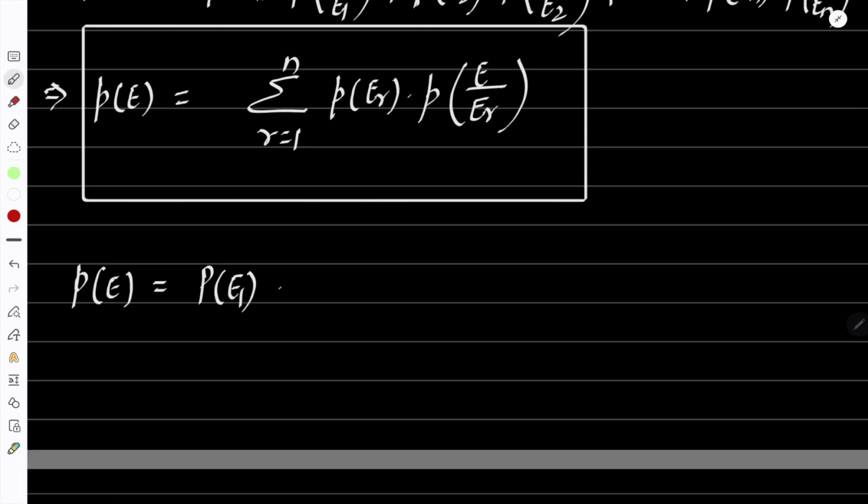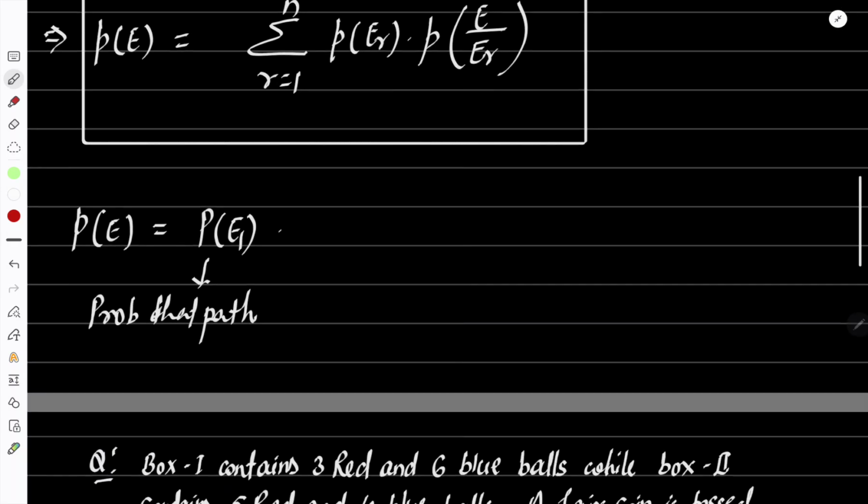We can say it is the probability that path 1 is used, into probability of E when already E1 occurred, that is, probability of E when path E1 is used, or through E1.